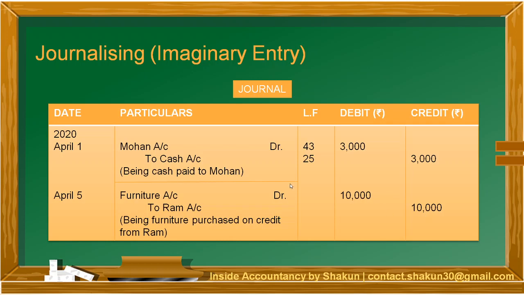Okay. Now if you notice, I've written 43 and 25 here. What does this mean? This is basically the ledger folio number. This is the page number of the ledger book. So in the ledger book on page number 43, Mohan's account will appear. And in the ledger book on page number 25, cash account will appear. So this is what it exactly means.